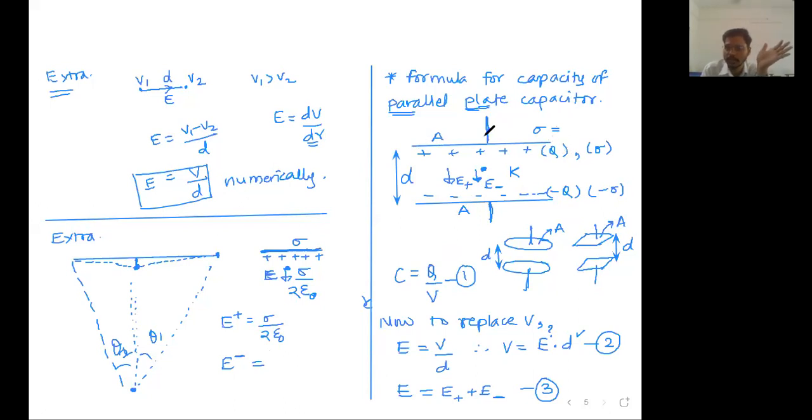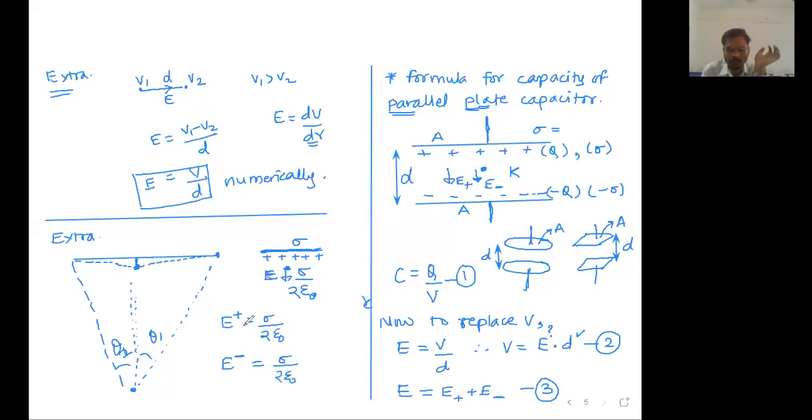Charge is only on one side, so area on one side is to be considered to find out the value of sigma. Don't worry about that. And also do not worry about the plus and minus sign of sigma, because directions of electric field we have already taken care of. So we just want numerical values.